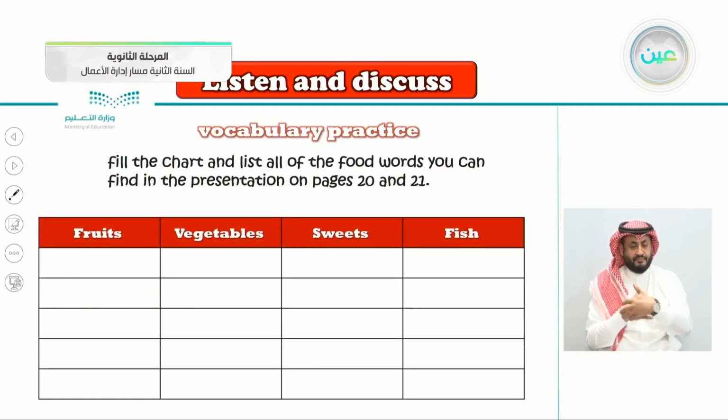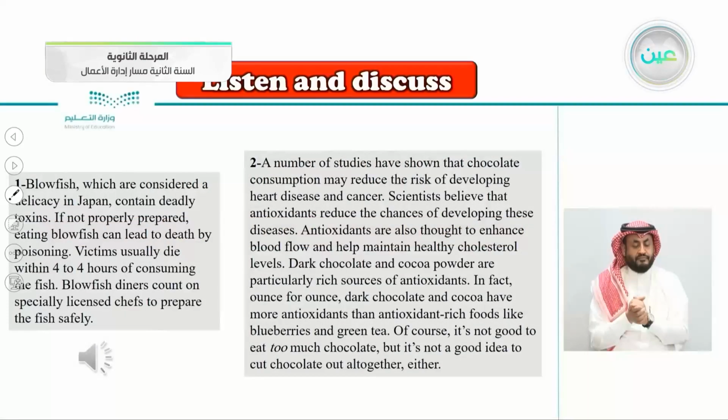So here's a chart also. Fill the chart and list all of the food words you can find in the presentation on pages 20 and 21. So name the fruits, the vegetables here, sweets, and fish. So try to come up with all of the words mentioned in the article: the fruits, the vegetables, the sweets, and also fish. So to answer this, let's listen to the article again and fill the chart with the correct words.